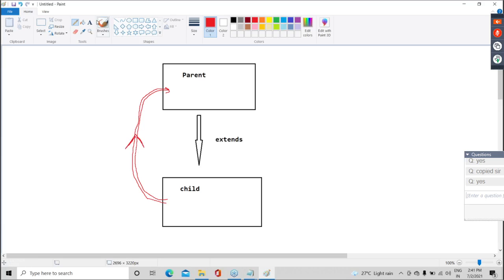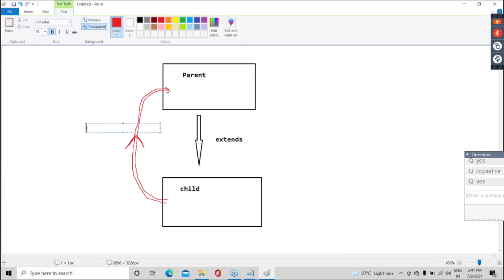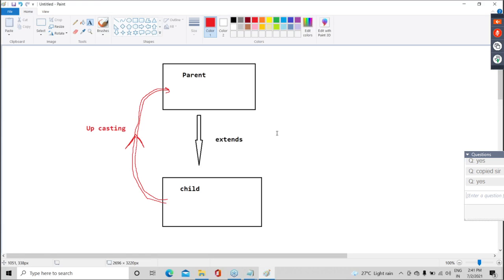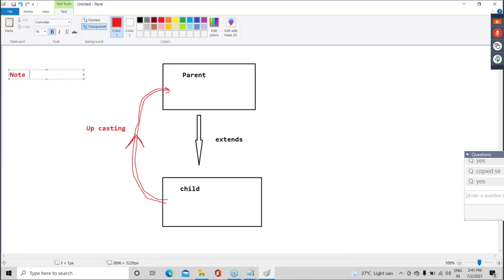Is any confusion up to this? After inheritance, child class property going in parent. This is upcasting. So technically, one note: for upcasting, inheritance is compulsory. Is everyone clear on this? Then only upcasting will happen.